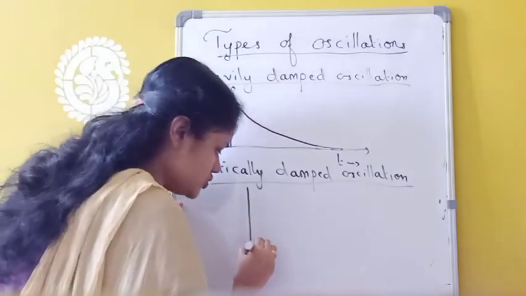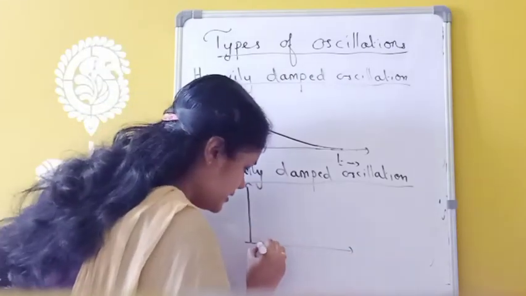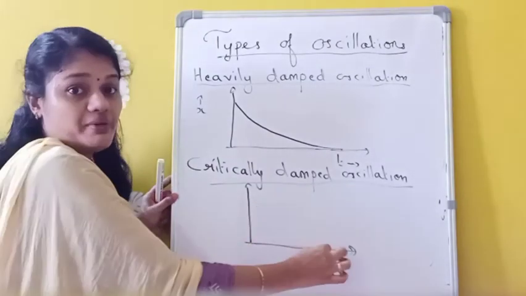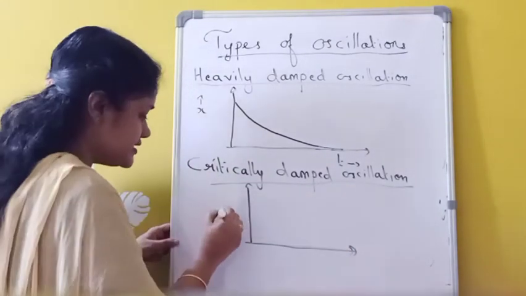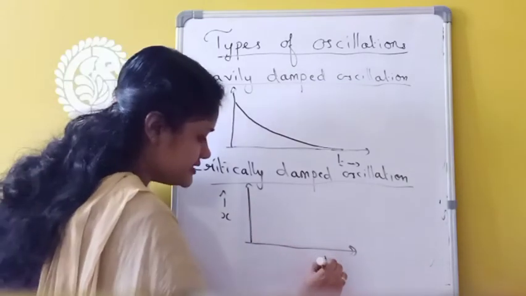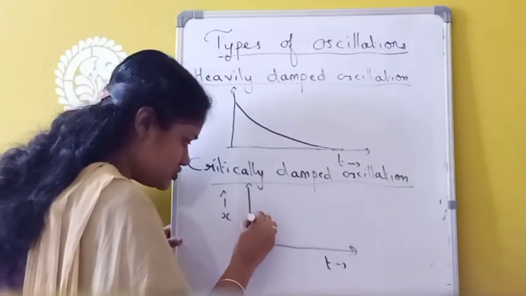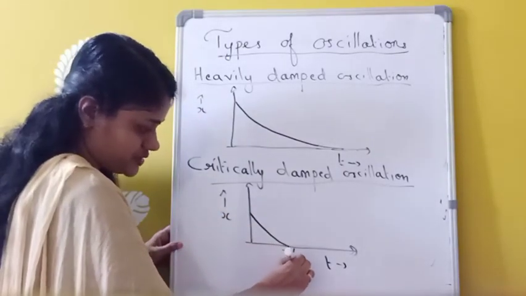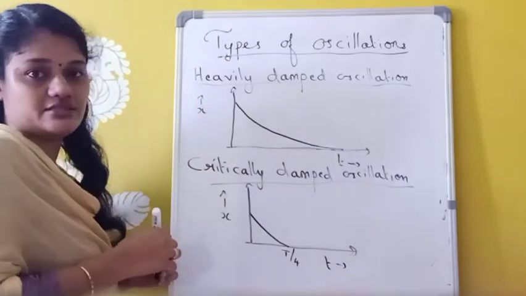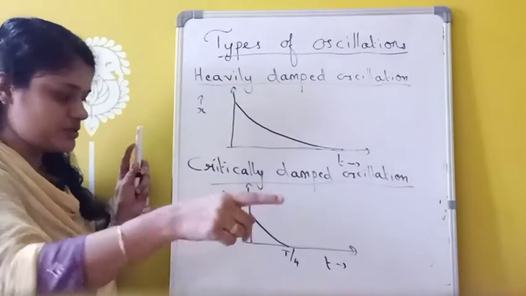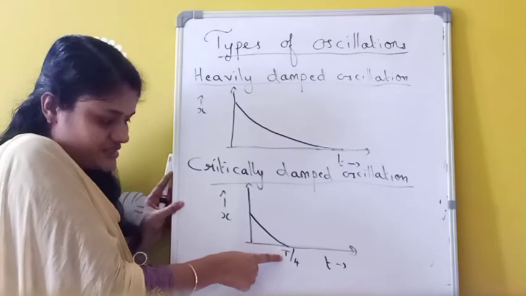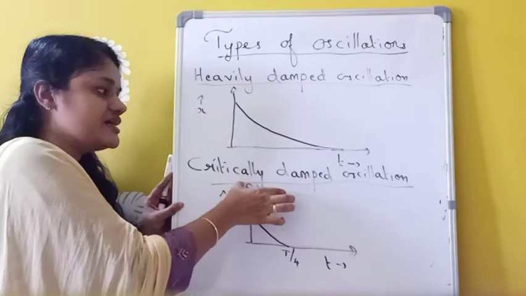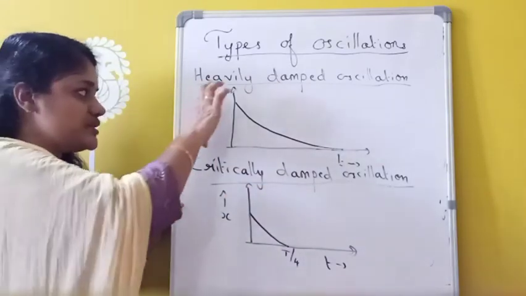So in this case also, it is the same as heavily damped, but the reason is that the displacement becomes 0 within a short period of time. See here, this is displacement and this is time, and it comes to rest very fast, that means within a time period of T/4. T means the full time period, that is, the time taken for one full oscillation. So within T/4 itself, the oscillation comes to rest. That is called critically damped oscillation.